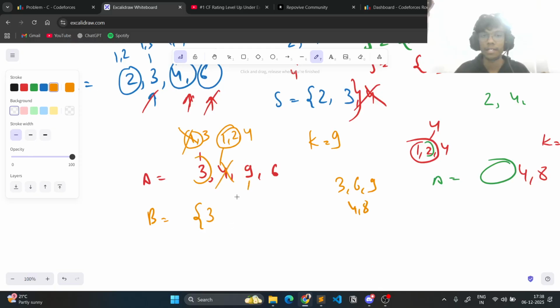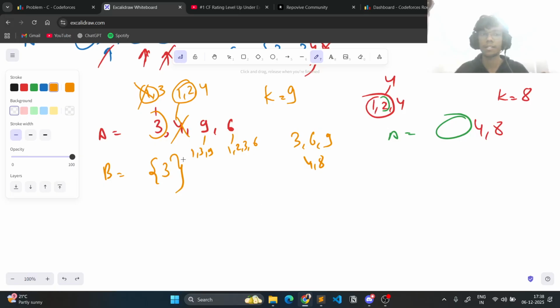For 9, the divisors of 9 are 1, 3 and 9. 3 we have already taken, we'll not take this. Since the divisors of 6 are 1, 2, 3, 6, and we have already taken a 3, we'll not take this. This is our final answer, since we need to minimize the length of B.